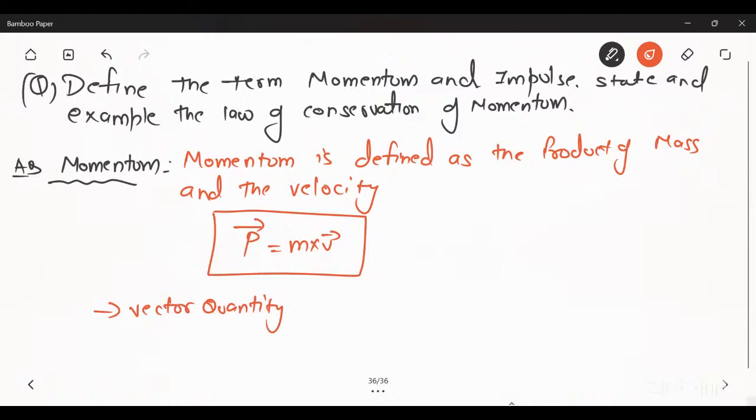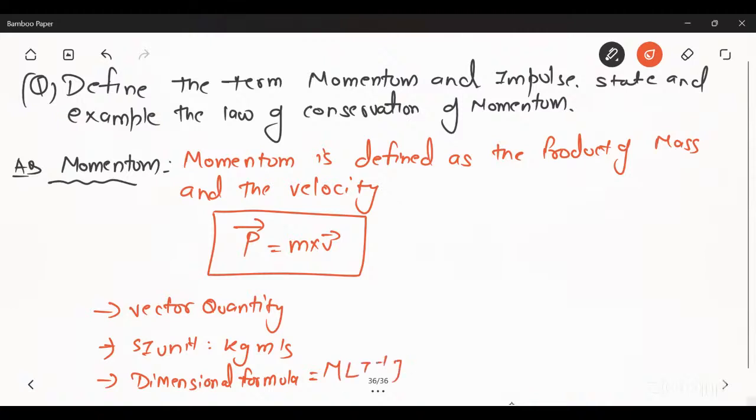Mass is measured in kg and velocity is measured in meter per second, so its SI unit will be kg meter per second. Its dimensional formula is mass to the power 1, L to the power 1, T to the power minus 1, that is MLT minus 1.